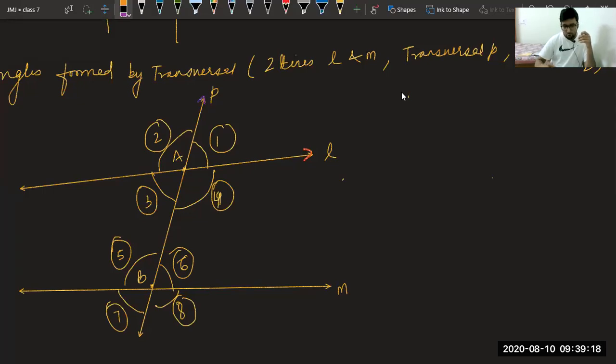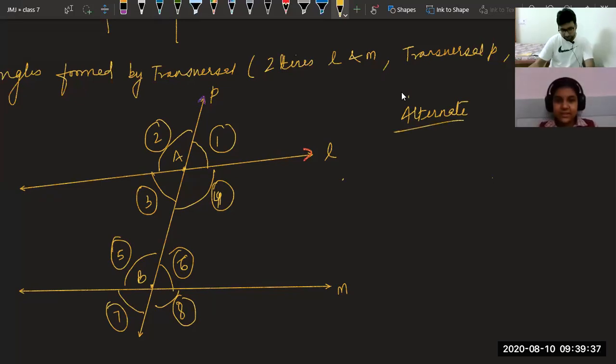Okay, so we know Monday, Wednesday and Friday are the alternate days. Similarly, Tuesday, Thursday and Saturday are the alternate days. So we are trying to understand what we mean by alternate, one after the other.